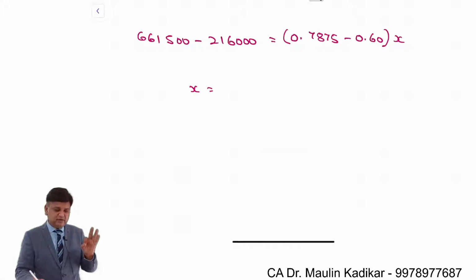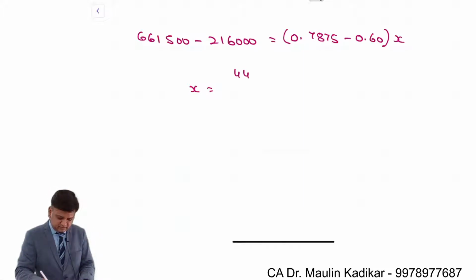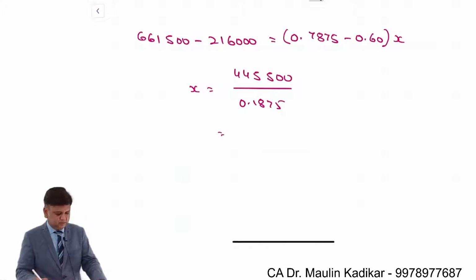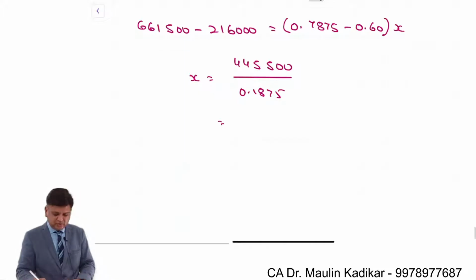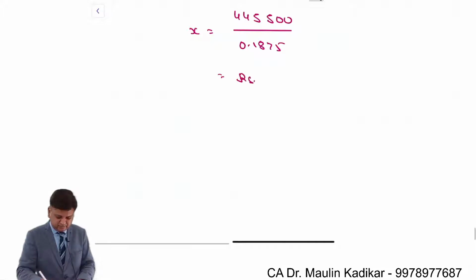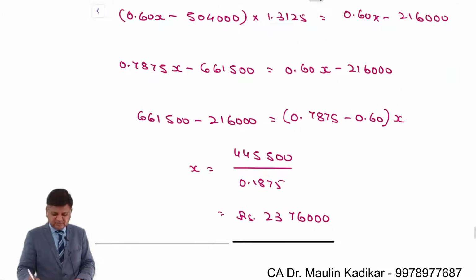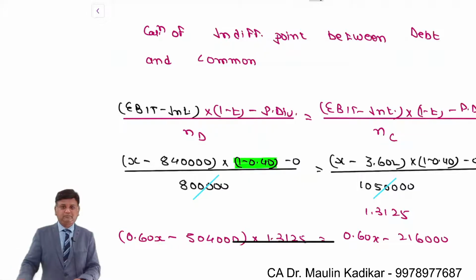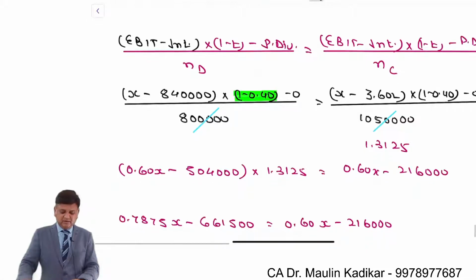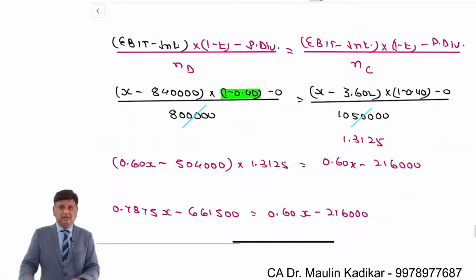Numerator is 4,45,500 divided by 0.1875. So x is 23,76,000. This is the way financial indifference point is calculated. This is the working of the indifference point between debentures and equity share capital.